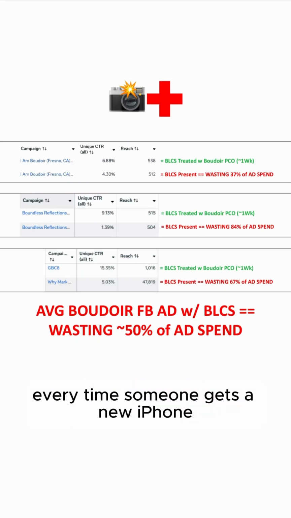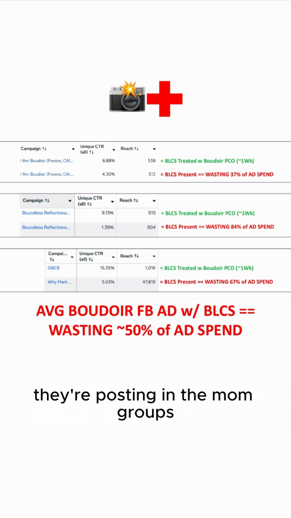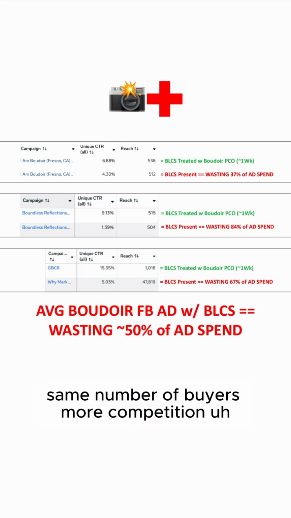Every time someone gets a new iPhone, they're putting their Google My Business profile up saying they now shoot Boudoir. Every time someone gets a new camera, they're posting in the mom groups saying they now shoot Boudoir. So more saturation, same number of buyers, more competition.